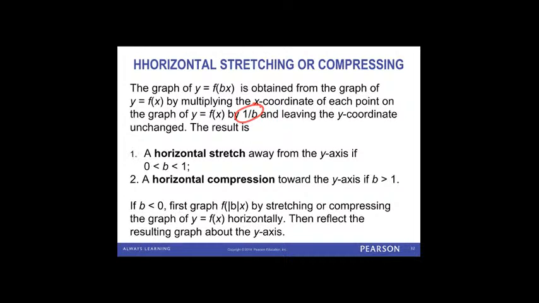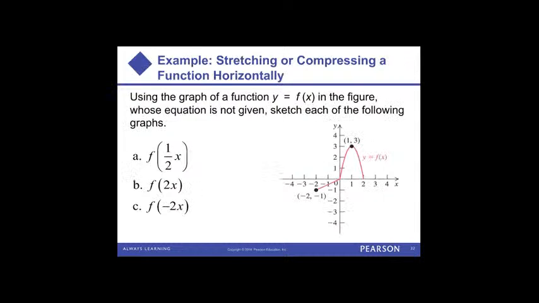So the result, essentially, if we multiply the inside by a number between 0 and 1, it causes a horizontal stretch. If we multiply the inside by a number larger than 1, it causes a horizontal compression, right? To me, this is easier seen in action, and you just have to work it until it sinks in. Because again, it's following that notion that inside manipulations cause a horizontal change and are typically the reverse of our intuition, right?